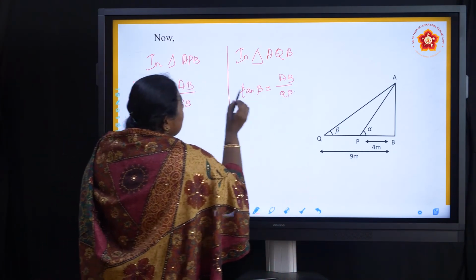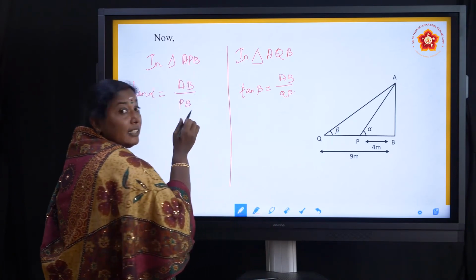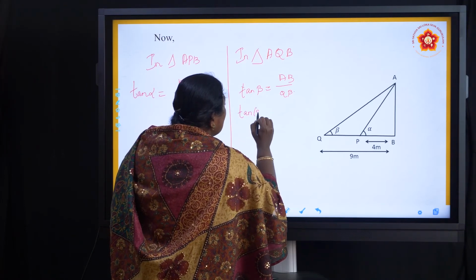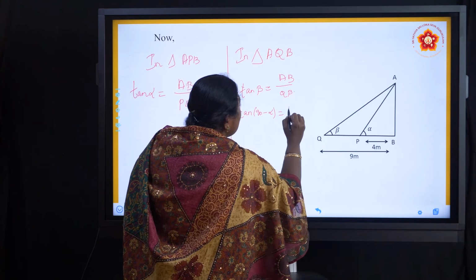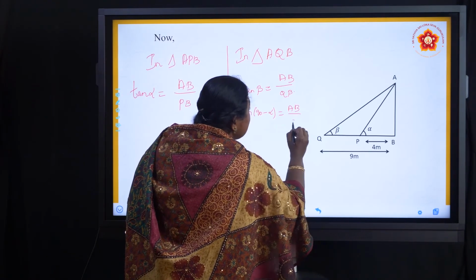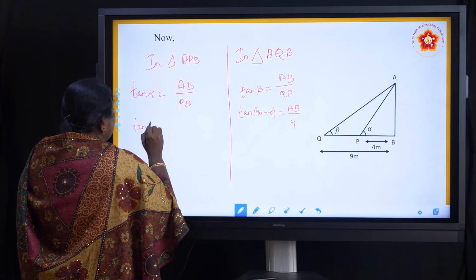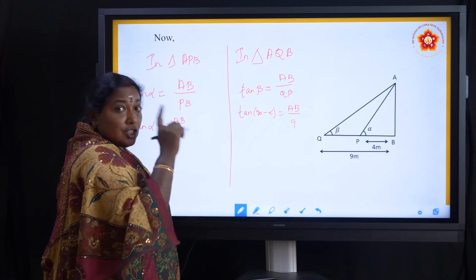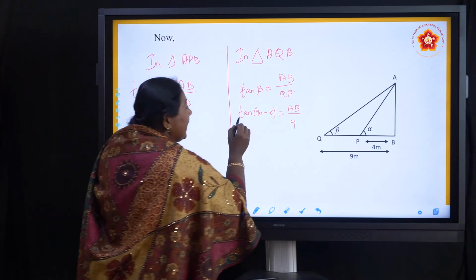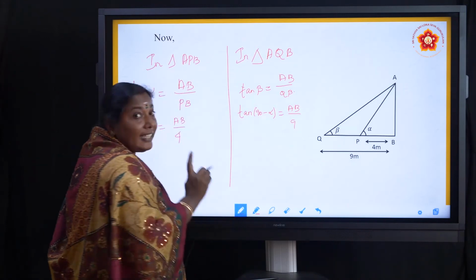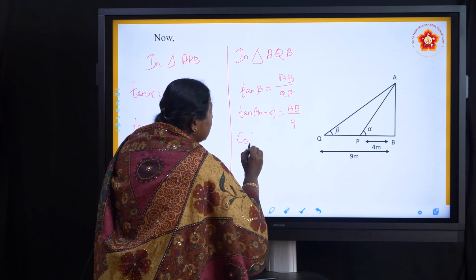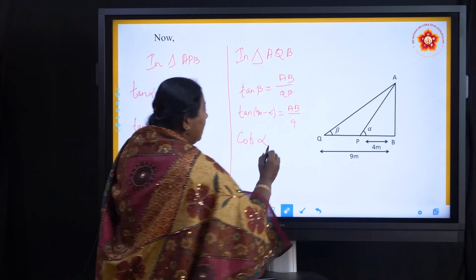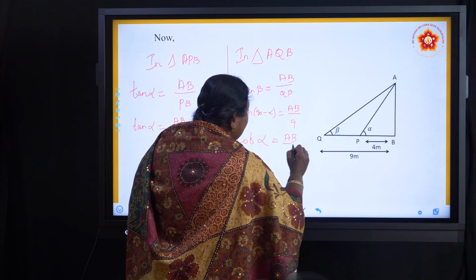Now beta I have written in the form of alpha, so tan beta becomes tan of 90 minus alpha, which is equal to AB by QB, which is 9. In the previous chapter, Introduction to Trigonometry, I saw that tan 90 minus alpha can be written as cot alpha, which is equal to AB by 9.